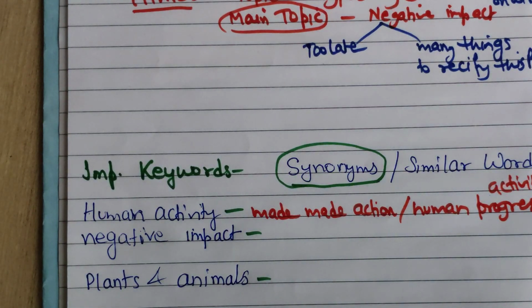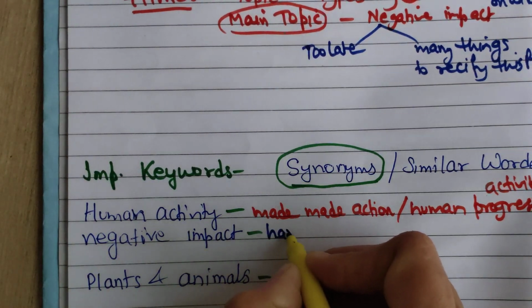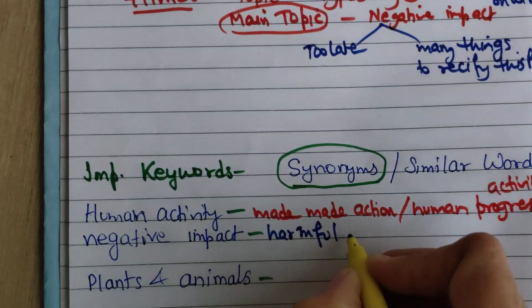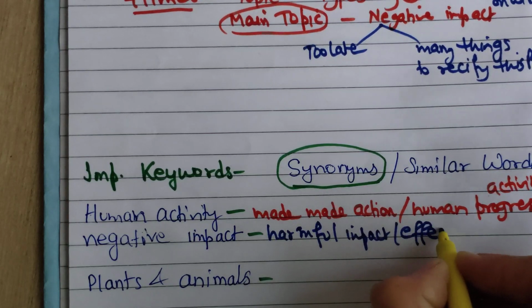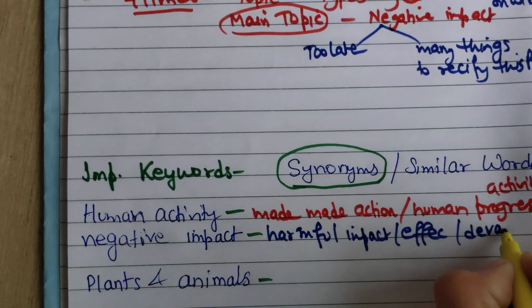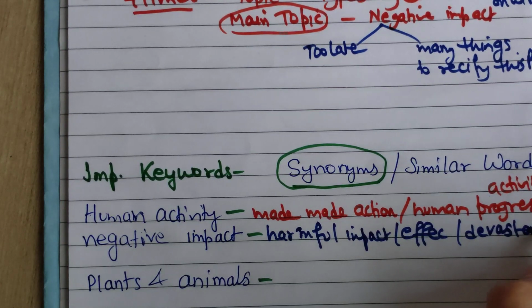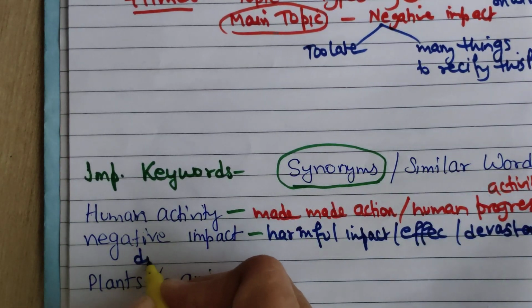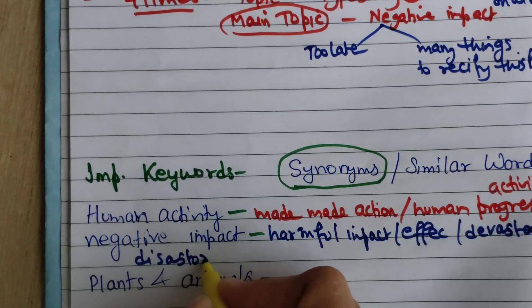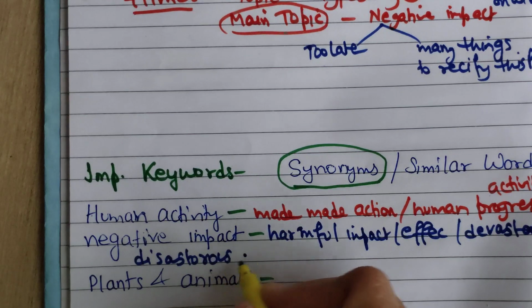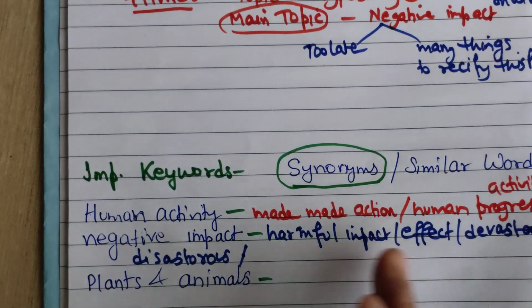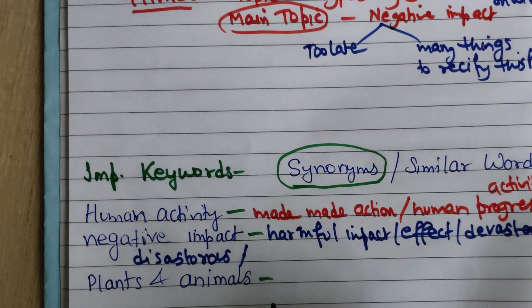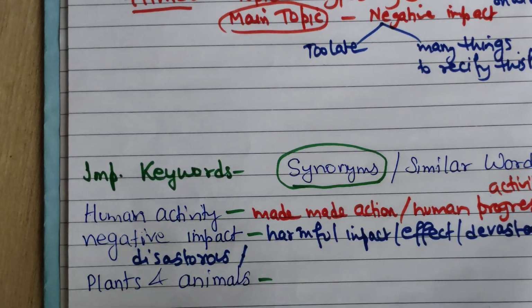For negative impact, you can use the word harmful impact or effect. In fact, devastating, okay, disastrous effect, you can say. And what else can we write? Disastrous, devastating. Okay, when I am writing, it will definitely come to my mind.